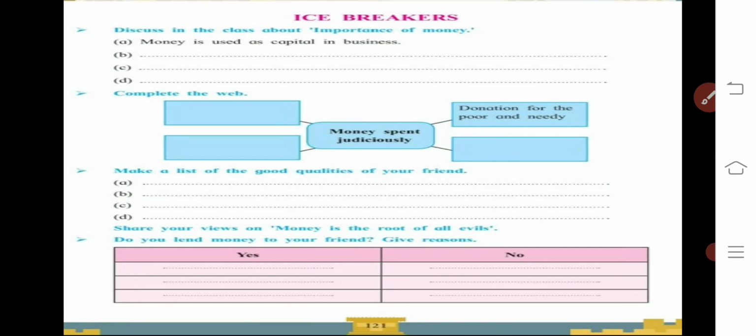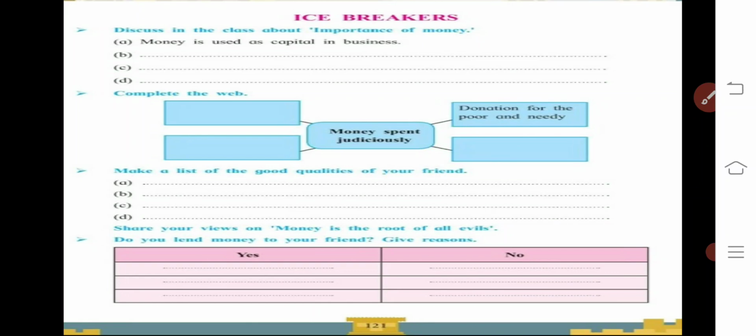So in the very first icebreaker you have to write the importance of money. They have given you one: money is used as capital in business, and that's why it is important. The remaining answers you have to write. You can write that money is needed to help someone, or to fulfill all your demands. Money is too much required. By that way you could say the importance of money.